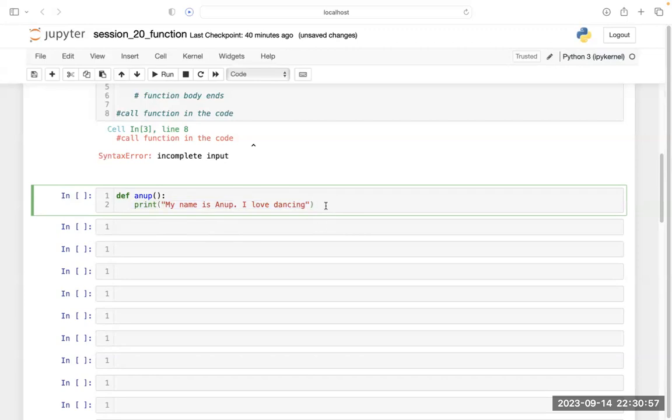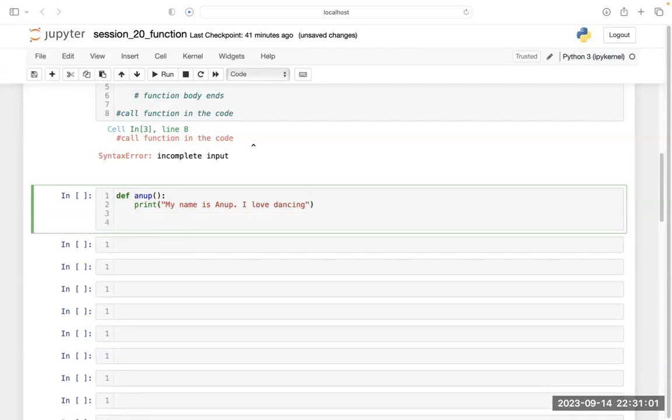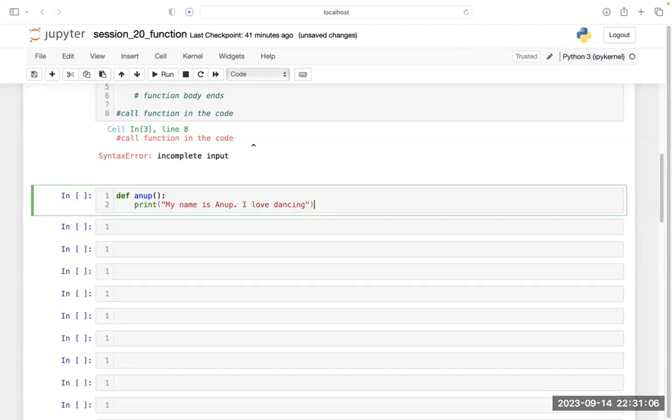Is this clear to you? Now, I have not written any docstring here, and I have not even passed any argument inside it. If I simply run this function, it gets executed. Now I want to call this function in my program. For calling a function, you have to simply write the name.